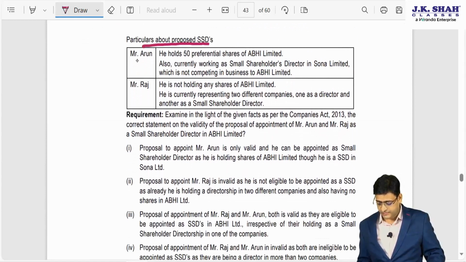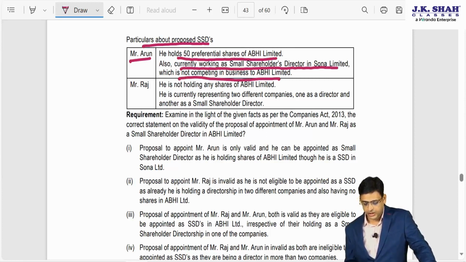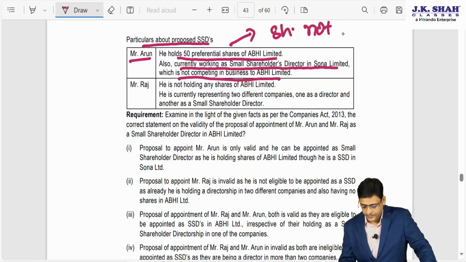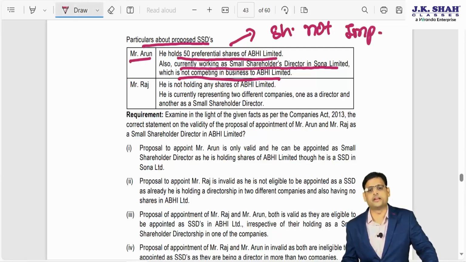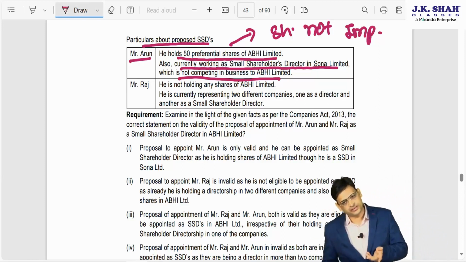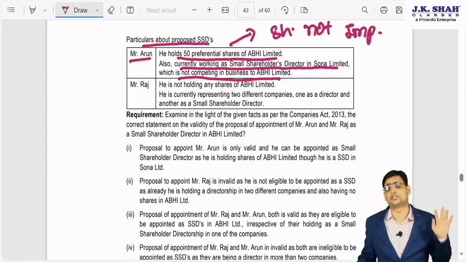Particular about proposed SSD Mr. Arun, he holds 50 preferential shares of Abhi Limited. Also currently working as a small shareholder director in Sona Limited, who is not a competing business to Abhi Limited. First of all, they have given shareholding, but shareholding is not relevant. Please understand, shareholding is not important. You can have more than 20,000 shares, you can have less than 20,000 shares, you can have no shares. You can still become small shareholder director.